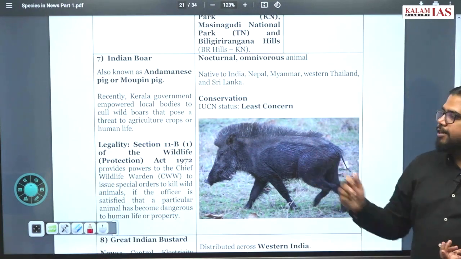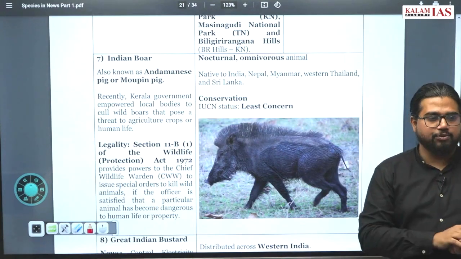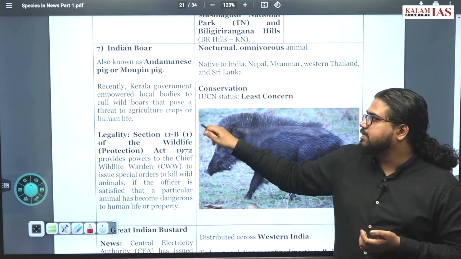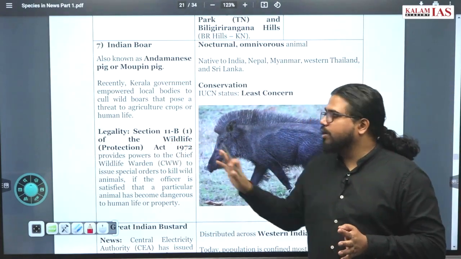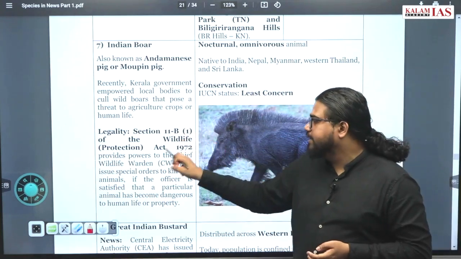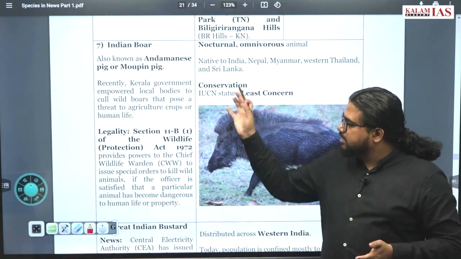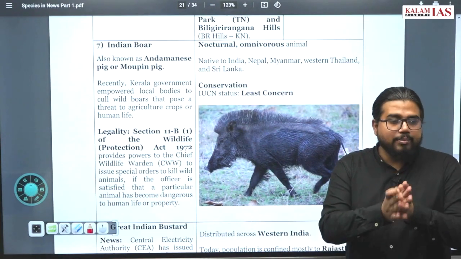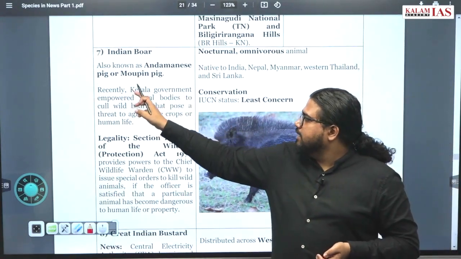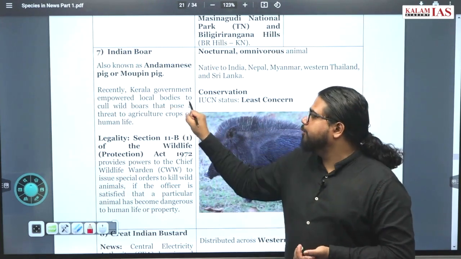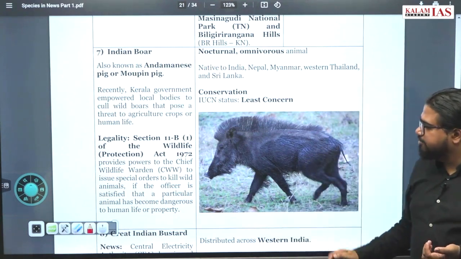Now what will a state government do if, even after recommendation, the central government is not ready to declare the species as vermin? That happened in this case. The central government didn't declare the species as vermin. Then Kerala invoked another law under the Wildlife Protection Act, Section 11B, which empowers the Chief Wildlife Warden (CWW) to issue orders permitting the killing of these animals under certain circumstances. So in Kerala, the right has not been given to the people but to local bodies to cull wild boars that pose a threat to agricultural crops and human life.